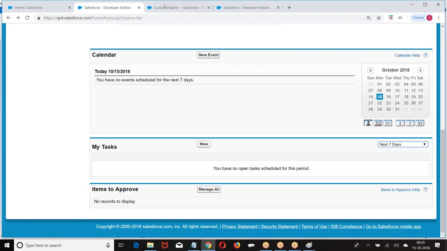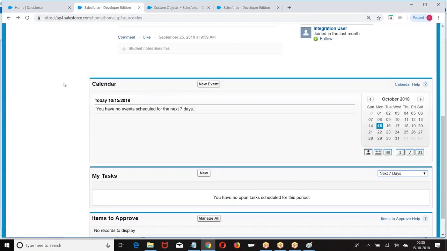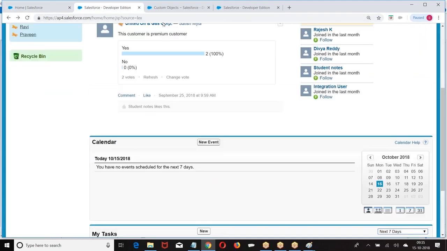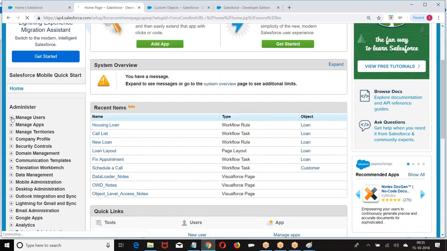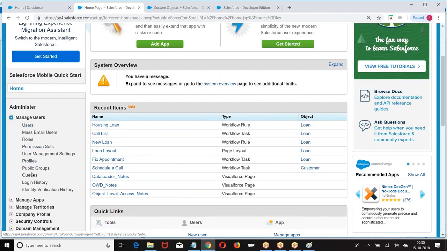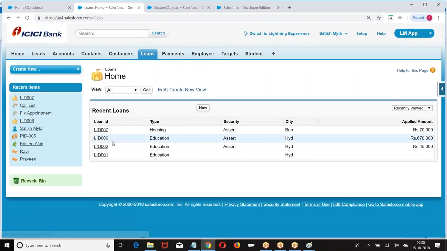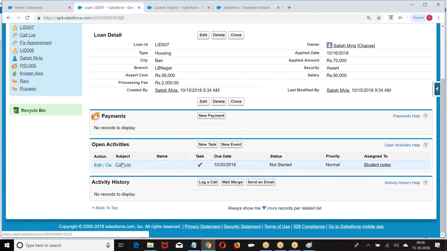Why there is no record assigned, boss? It is not a student. Probably there is no user with that role, I guess. I expected that. No, it's not assigned to student. Even though it's assigned to student on the record, I should find out. Okay. So go back to the record actually. Loan, housing, call list. Okay. You're able to see it's assigned to student. I hope you're good with this.